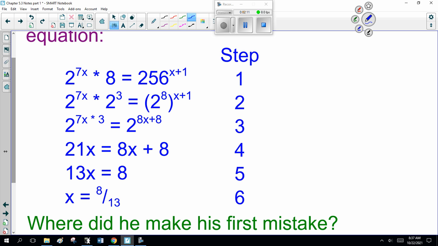Notice they say his first. So, looking at this carefully, you have 2 to the 7x times 8 equals 256 to the x plus 1. You start looking for mistakes. Pause the recording. Tell me what the mistake was, and then solve it for me. Okay, I'm going to be evil. I want you to pause the recording, solve it, so I find the mistake, and then find the correct answer. Okay?